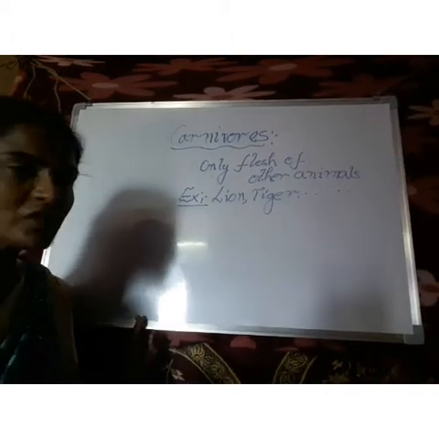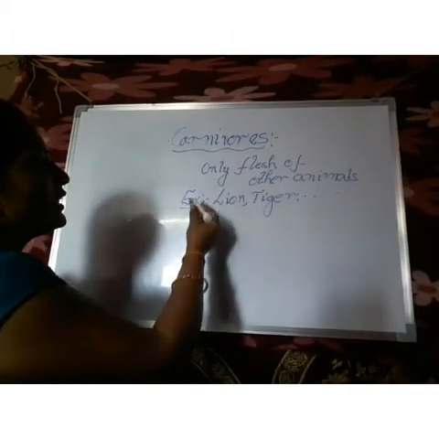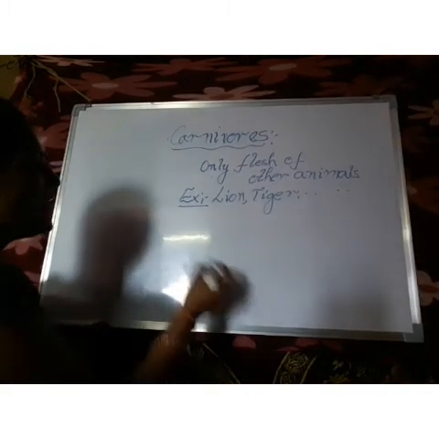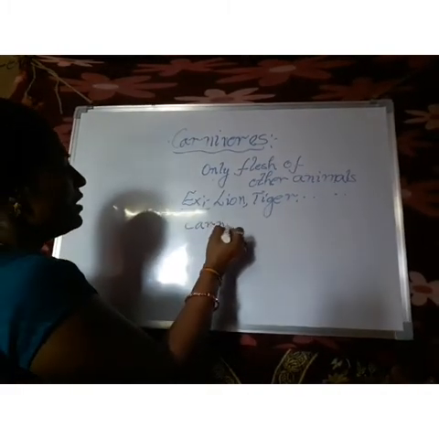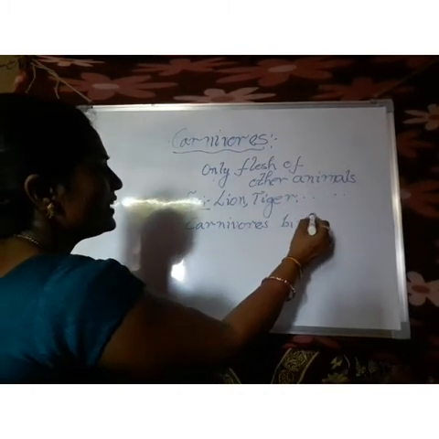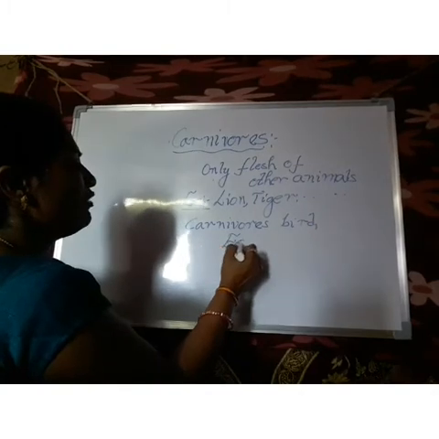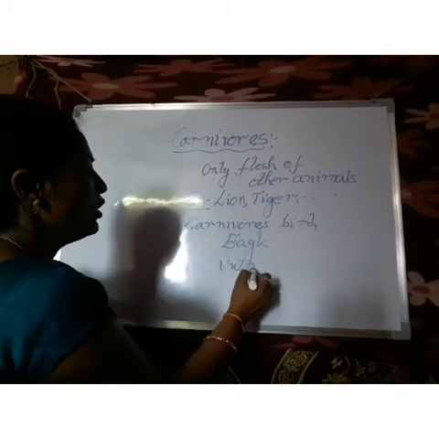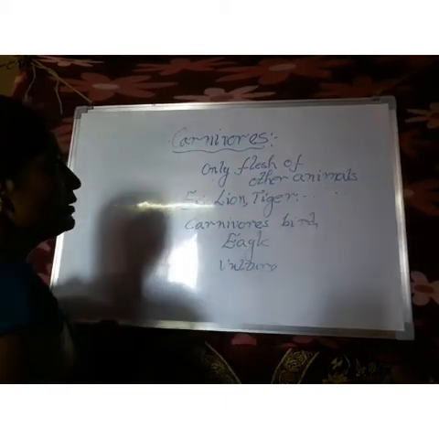What is the definition of carnivores? Animals which eat only the flesh of other animals we call carnivores. Some birds are also carnivores. What are they? Eagle and vulture, which we call carnivorous birds.